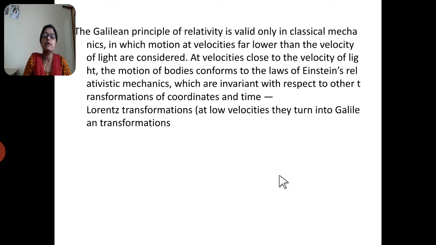The Galilean principle of relativity is valid only in classical mechanics, in which motions at velocities far lower than the velocity of light are considered. At velocities close to the velocity of light, the motion of bodies conforms to the laws of Einstein's relativistic mechanics, which are invariant with respect to another transformation of coordinates and time, that is Lorentz transformations. At low velocities they turn into Galilean transformations.